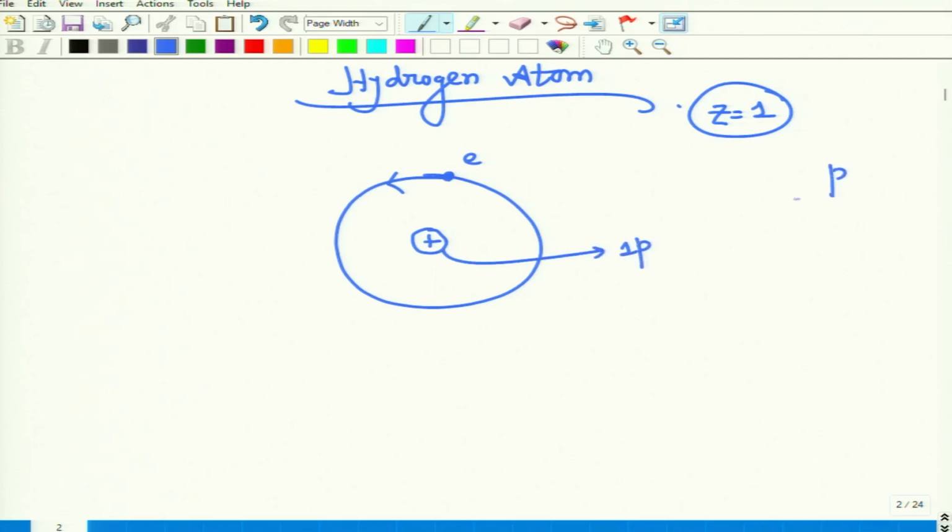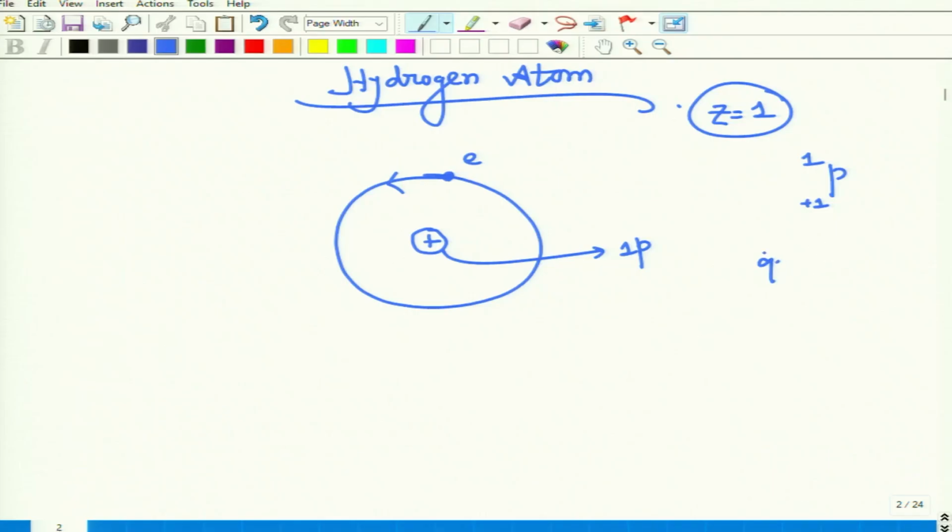Here there is only one proton. We have also said that for the proton the notation is +1 and 1. The proton has mass, because according to Rutherford the electron has negligible mass and most of the mass is centered in the nucleus, that means in the proton. So the proton is much heavier, and most of the mass is concentrated in the proton's mass. For the electron it is -1 and 0.